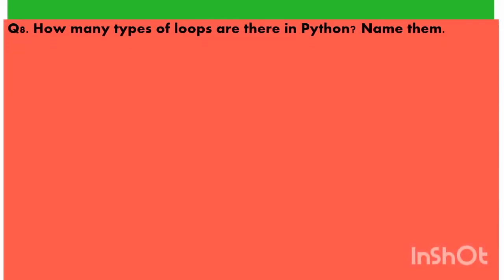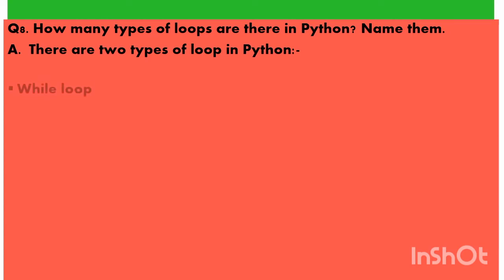Next question. How many types of loop are there in Python? Name them. There are two types of loop in Python. Can you name the loops? While loop, which is also called conditional loop, and for loop, which is also called counting loop. Okay, and the names of these loops.